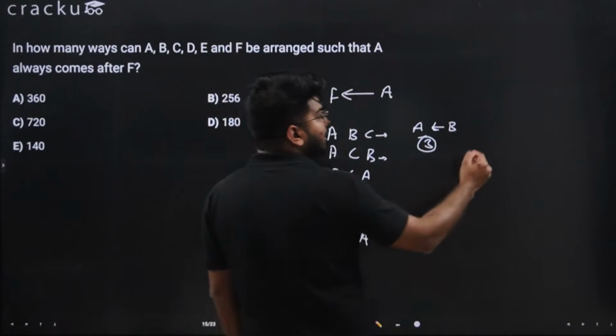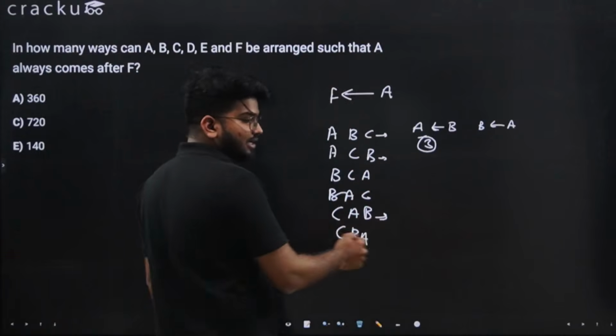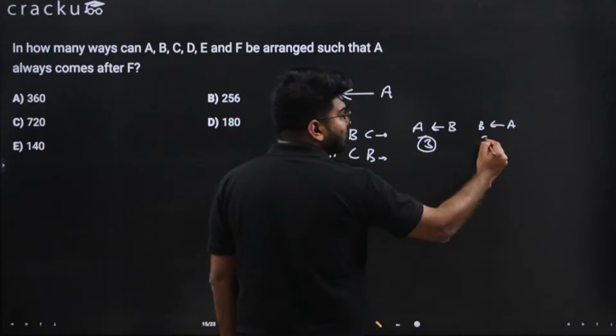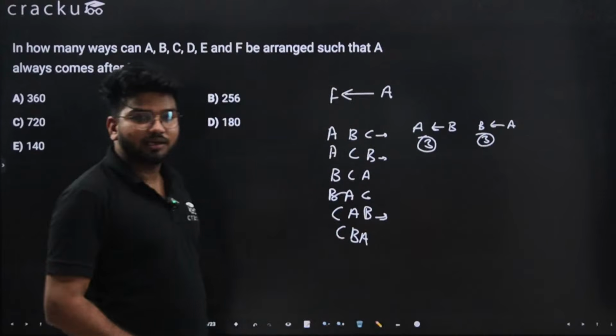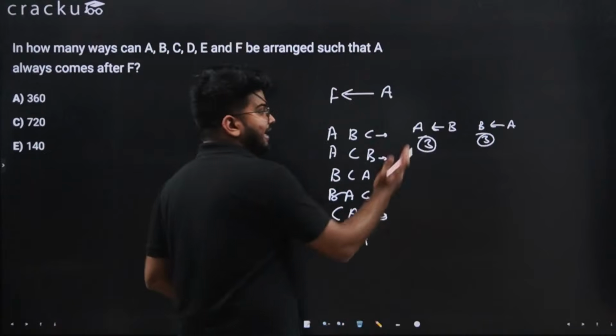Now let's find out B is to the left of A. There are three cases where A is to the left of B, then there will be three cases where B will be to the left of A. It means there are equal cases. Let's do the same for any other options.